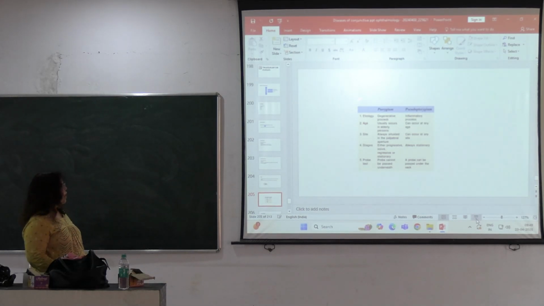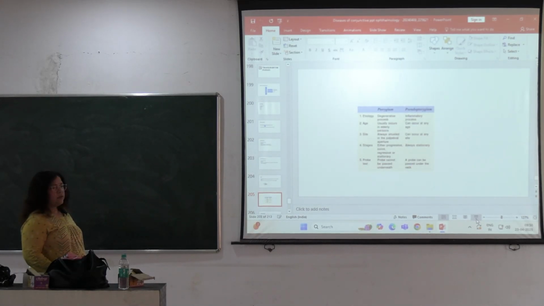Pterygium is situated in the interpalpebral aperture, but pseudopterygium can be present anywhere on the bulbar conjunctiva. As for stages, pterygium may be in progressive or regressive stage, and pseudopterygium is stationary.